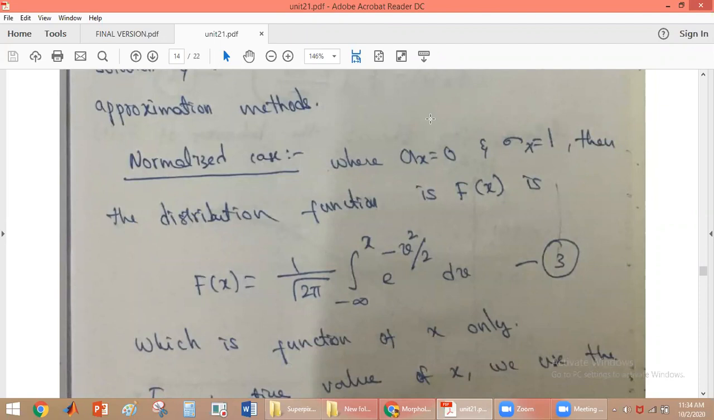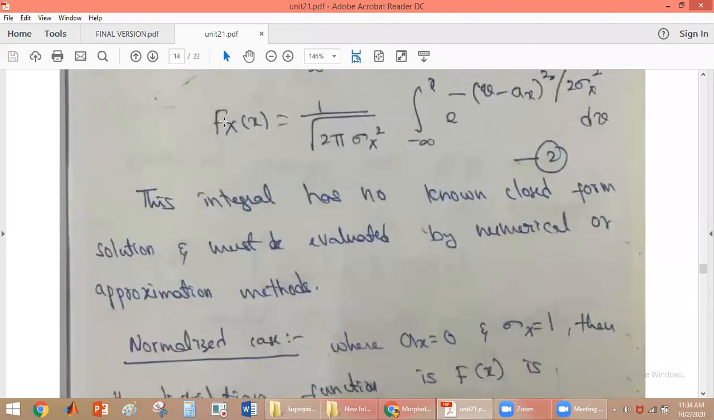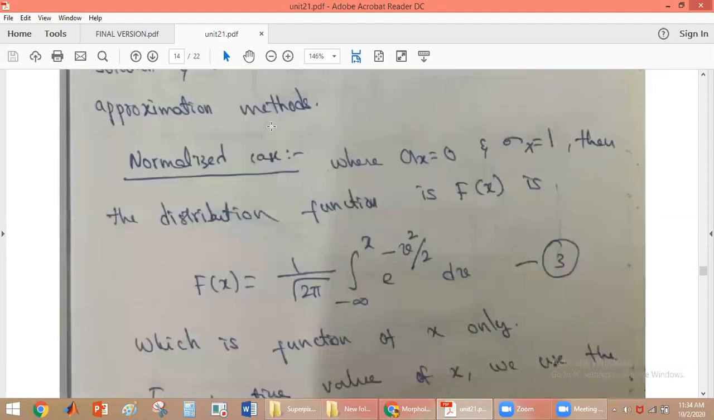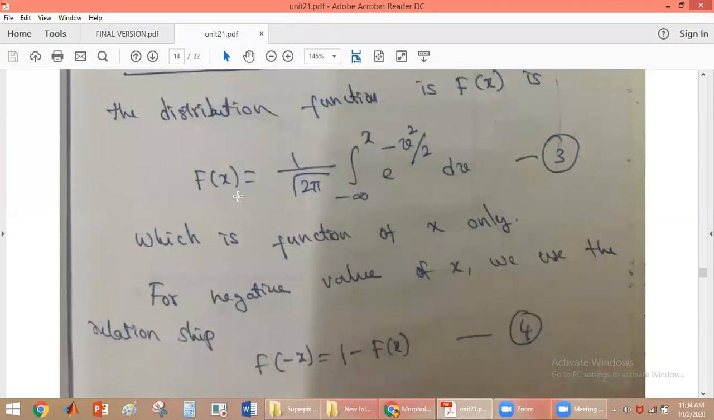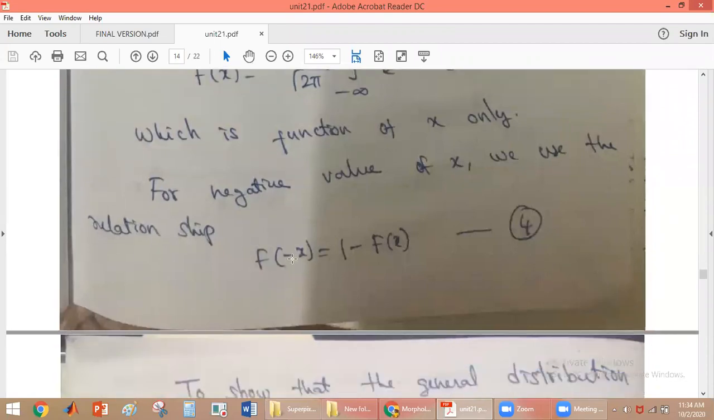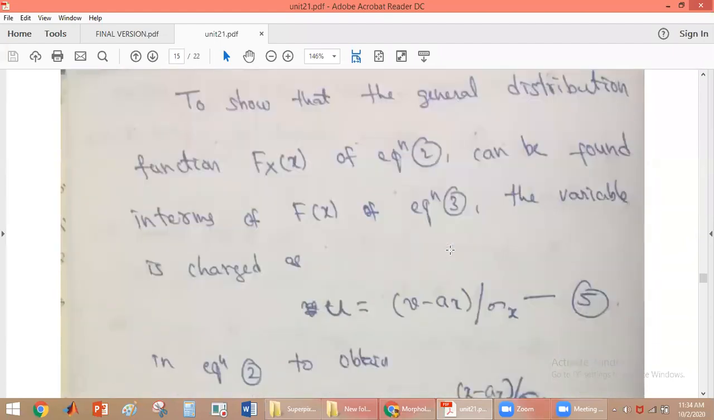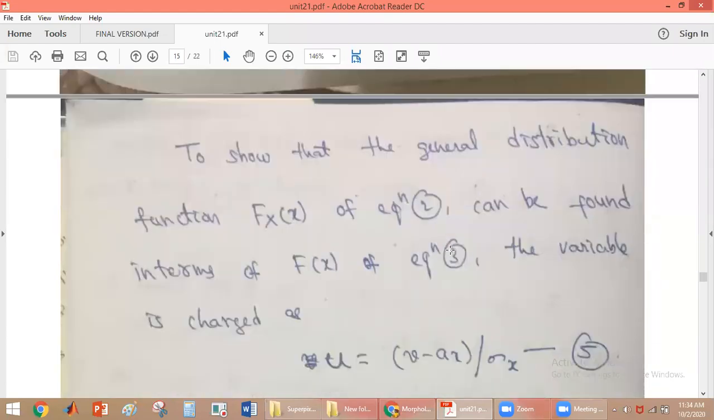The general distribution function we will be writing as fx of x, and the normalized distribution function we will be writing as f of x. And here, from the approximation, we have observed that f of minus x is also equal to 1 minus f of x. And this also doesn't have any closed form solution.